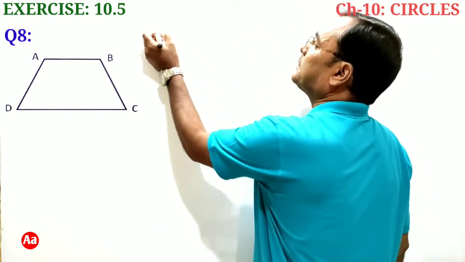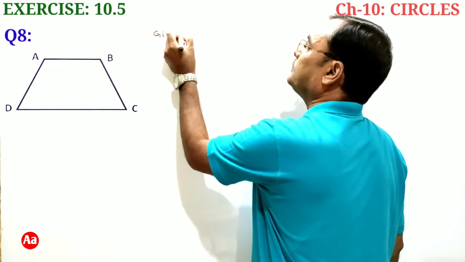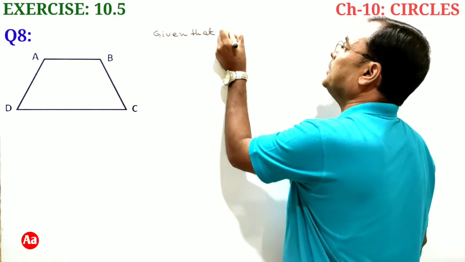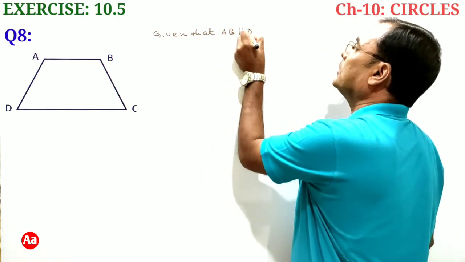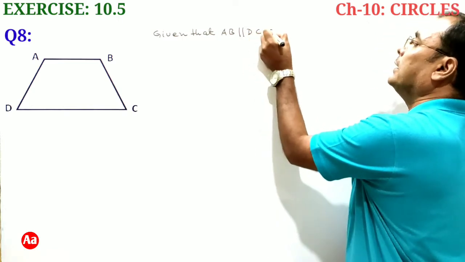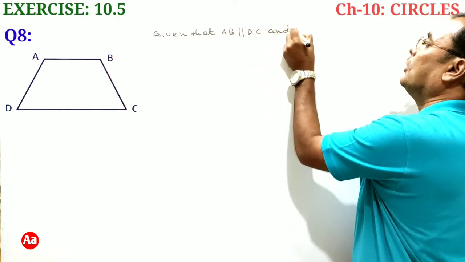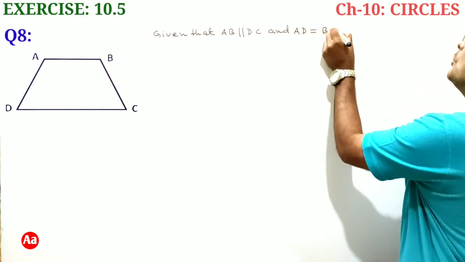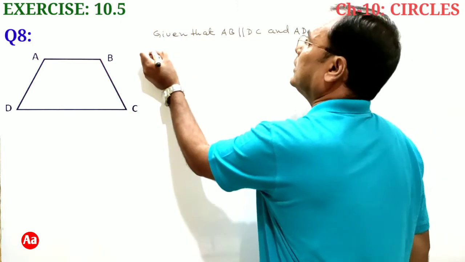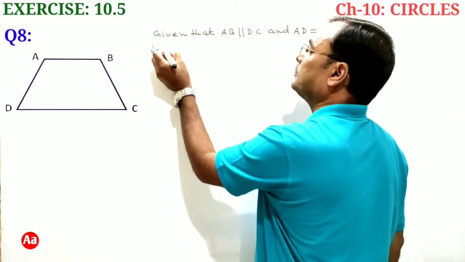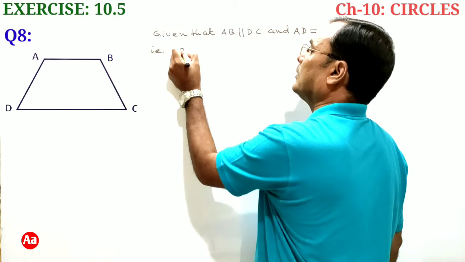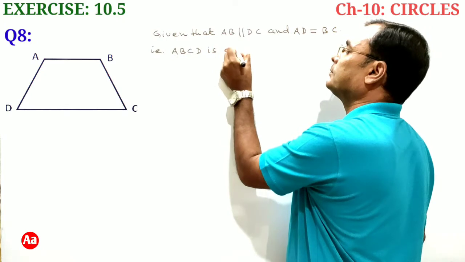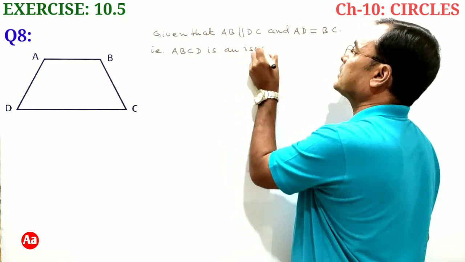So given that AB is parallel to DC and non-parallel sides AD and BC are equal, so this trapezium ABCD is an isosceles trapezium.